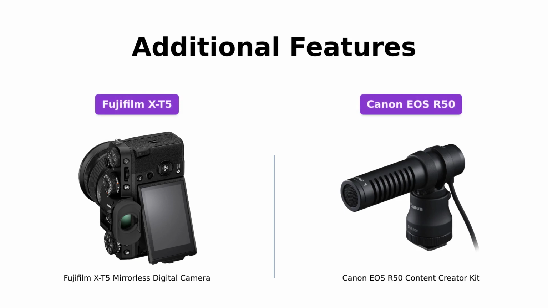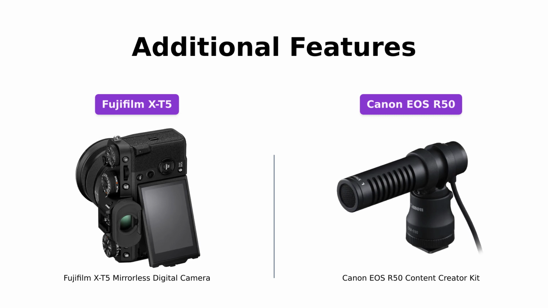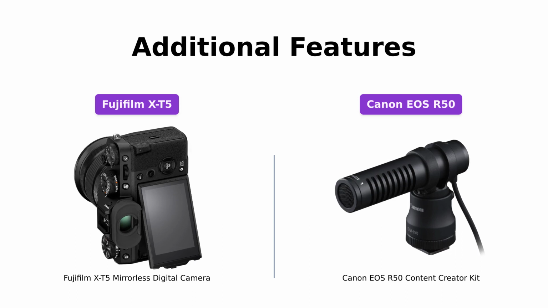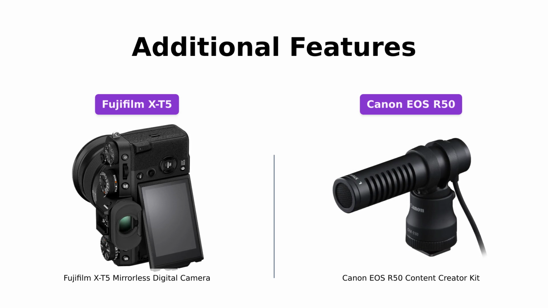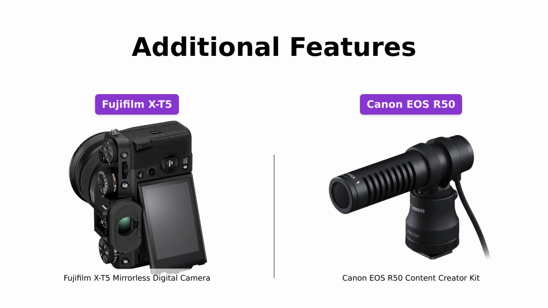Both cameras come loaded with additional features to enhance your photography experience. The Fujifilm X-T5 retains the classic X series design with intuitive dials for quick and easy settings. It also offers a tilting LCD for added flexibility. Meanwhile, the Canon EOS R50 comes as a content creator's kit, providing you with all the essentials for creating stunning visual content, including a variety of auto-compatible scenes and a built-in flash.